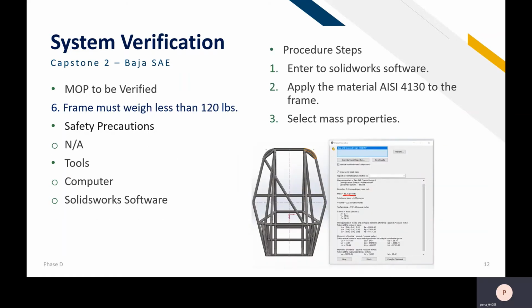The frame must weigh less than 120 pounds. Safety precaution: not applicable. Tools: computer and SolidWorks. Procedure steps: enter the SolidWorks software, apply the material AISI 4130 to the frame, and select the mass property. In this case, the mass is 63.76 pounds.